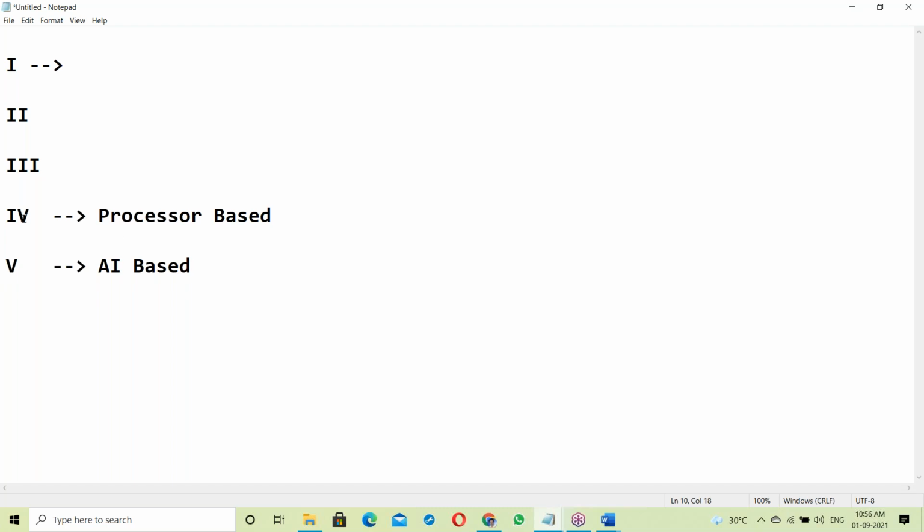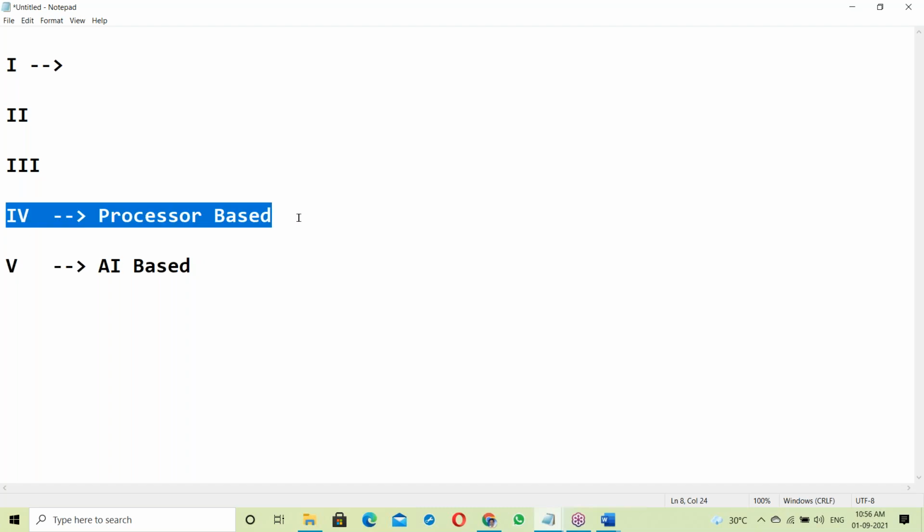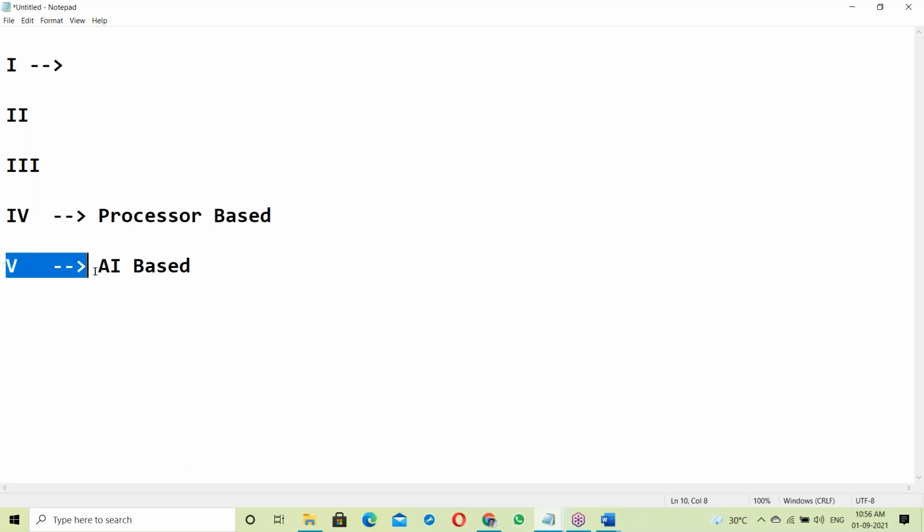If it is a processor based computer, we have to write the program and submit it to run. But an artificial intelligence based computer will identify every activity automatically without writing programming. That is AI based. It has not been released yet.